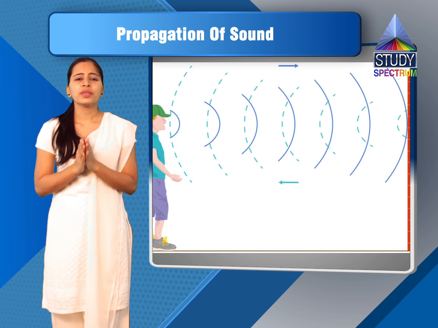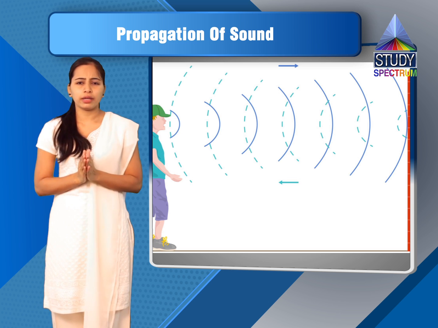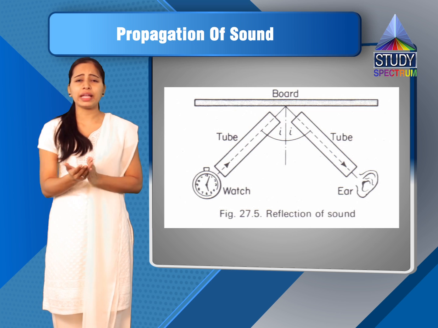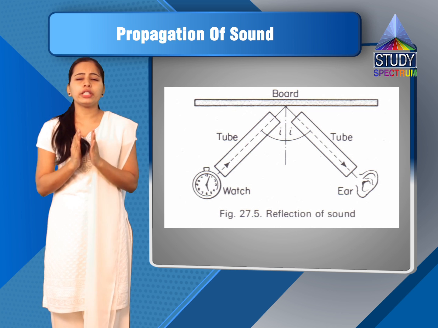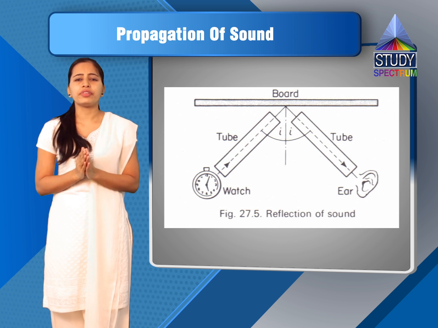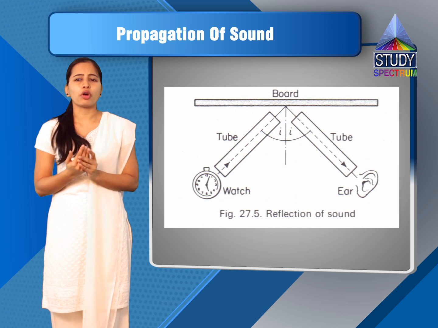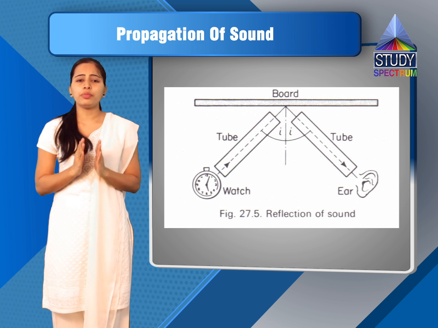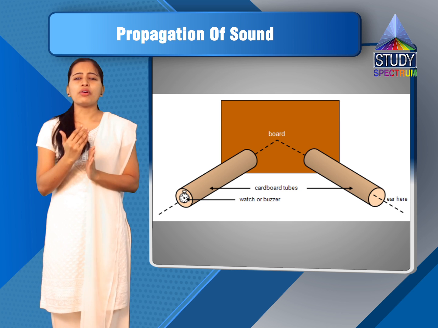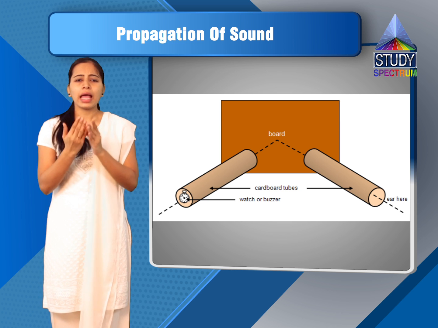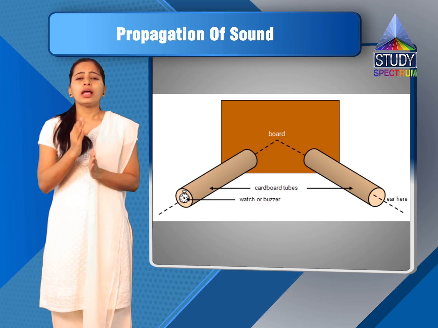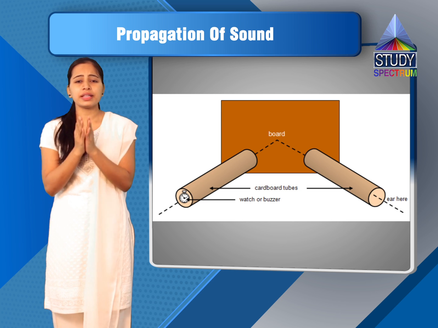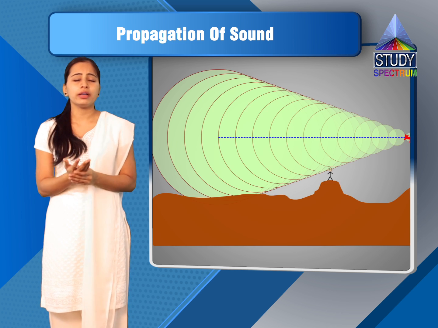I will dictate it first. First point, for an echo to be heard, the sound should be reflected back from some surface. Second, at mountain tops or at echo points, the echo is heard only if it is reflected from some opposite mountain. Third point, in an echo, the sound is reflected from a flat surface and travels back in the direction from which it came. Last point, therefore, a surface is necessary for an echo to be heard.